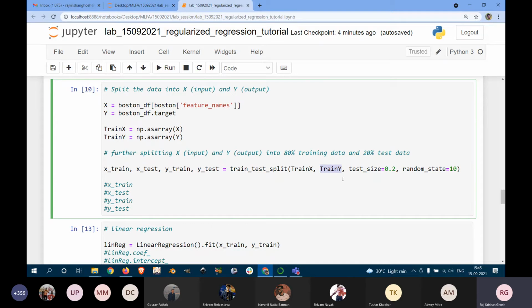Now, what is this test size? By writing test size equals 0.2, I mentioned that 20% or 0.2 fraction of all the values should be in the test. The other part should be in the training. So 80% of the data will be in the training set and 20% will be in the testing set.